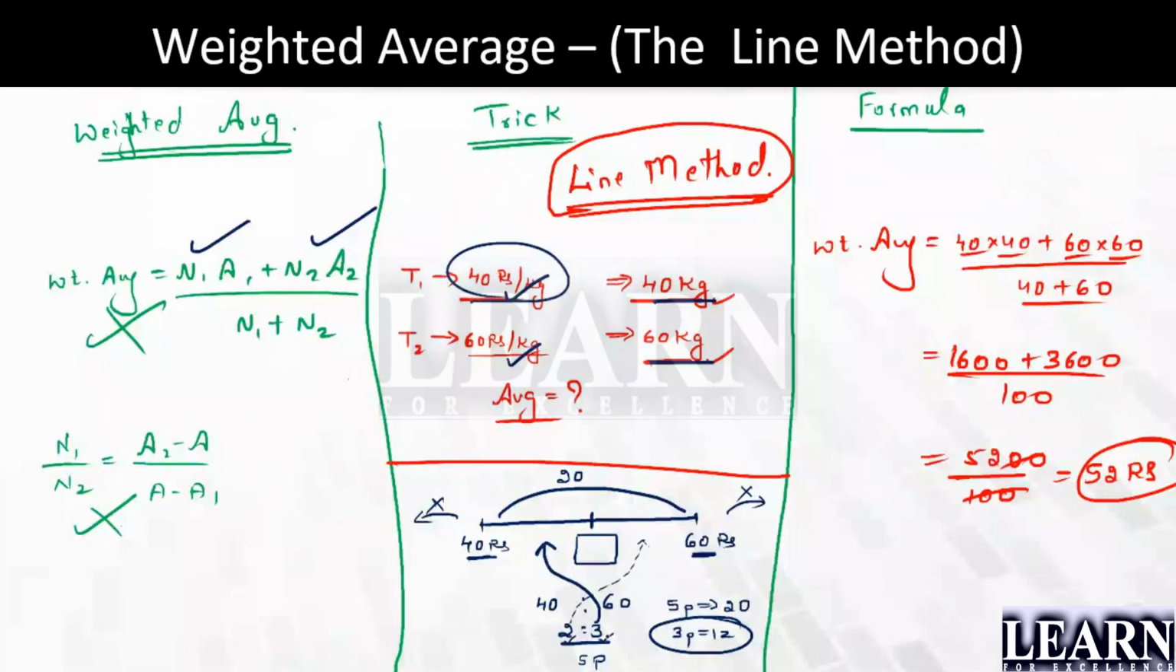Getting it? So what is this? I have got 12. This gap is nothing but 12. So 40 plus 12 is what? 52. Is it your answer?